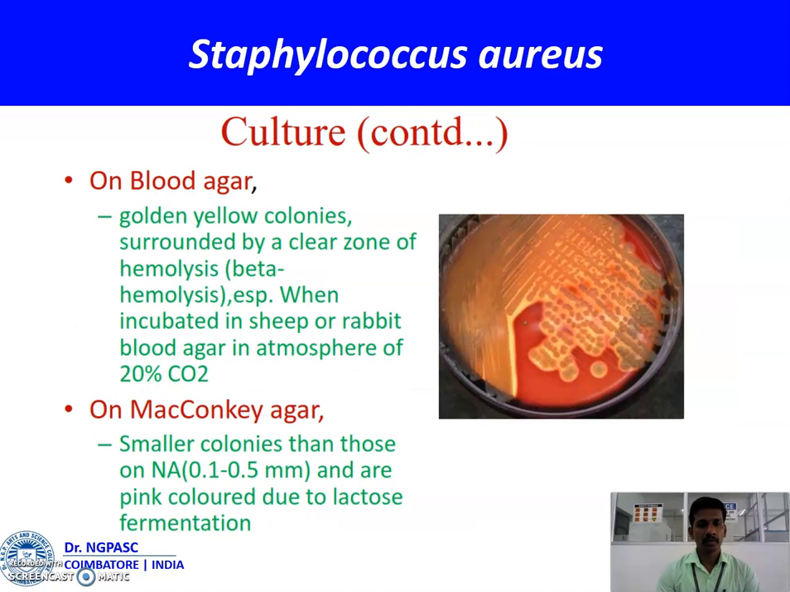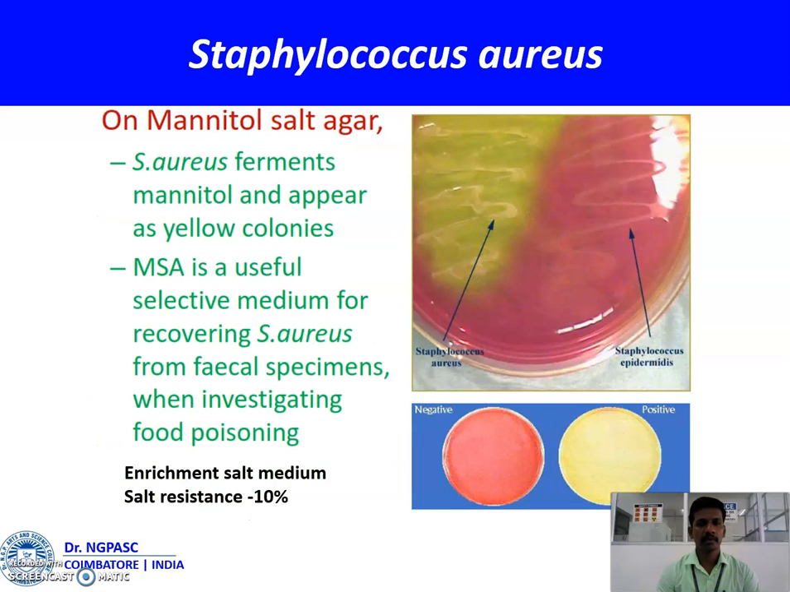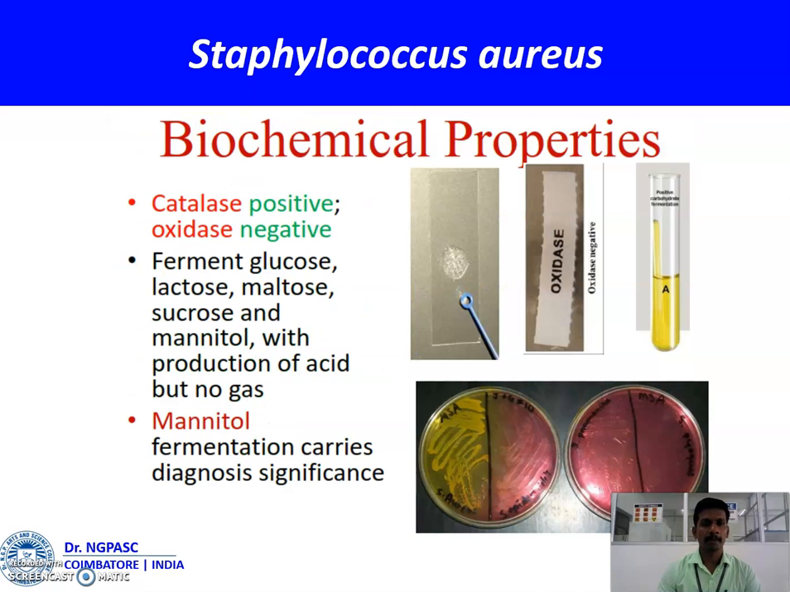On blood agar, it produces golden yellow colonies surrounded by a clear zone of hemolysis, especially when incubated on sheep or rabbit blood agar with 20% carbon dioxide. On MacConkey agar, it produces small pink colonies due to lactose fermentation. On mannitol salt agar, Staphylococcus aureus produces yellow colonies. Mannitol salt agar is a useful selective medium for recovering Staphylococcus aureus from fecal specimens when investigating food poisoning. Staphylococcus aureus has the ability to grow up to 10% salt concentration.